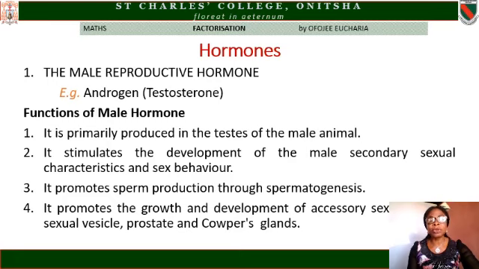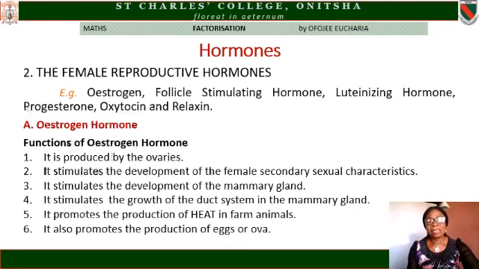Number 3, it promotes sperm production through spermatogenesis. Then number 4, it promotes the growth and development of accessory sex glands like seminal vesicle, prostate, and Cowper's glands. This is the only hormone of the male.